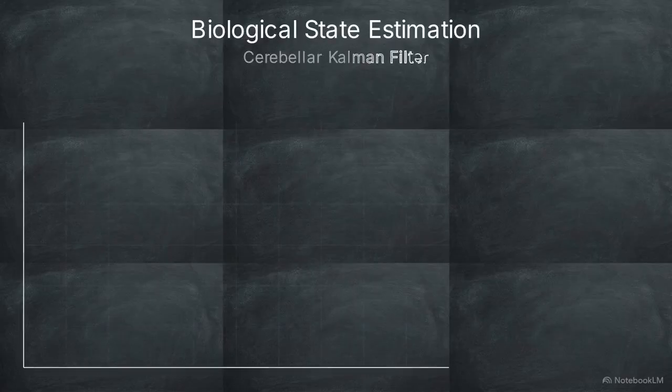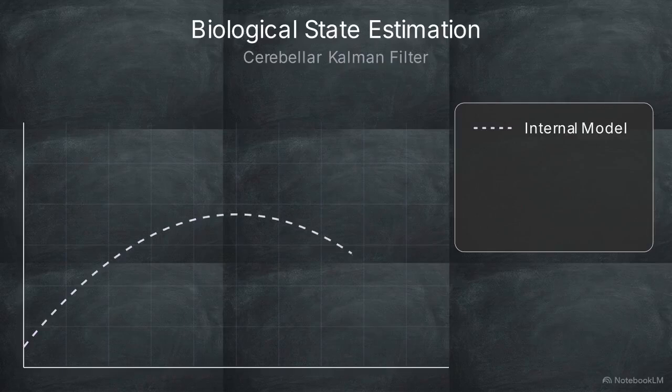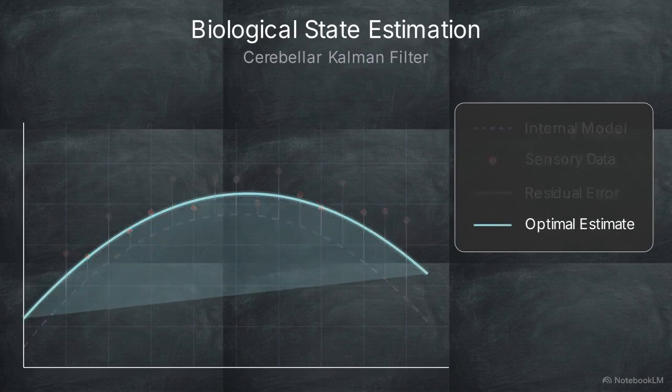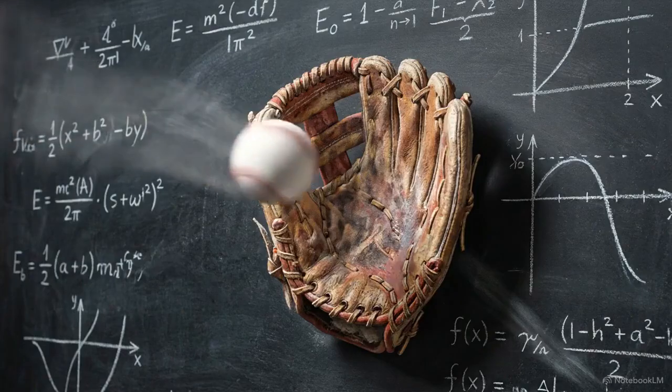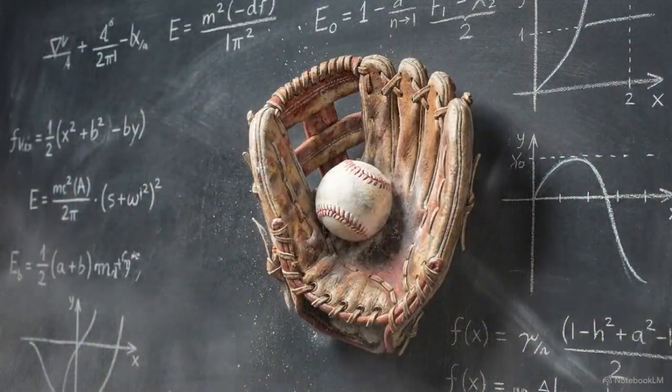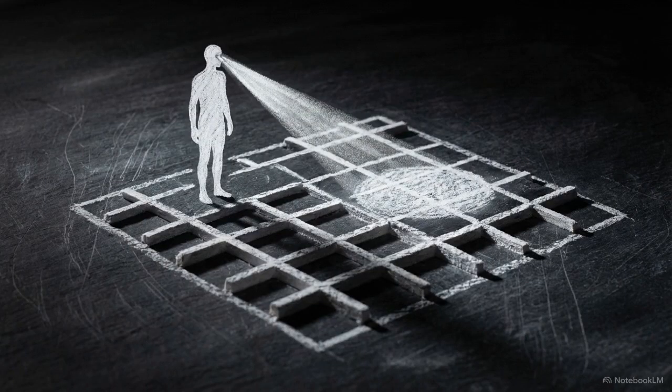The cerebellum acts as a biological Kalman filter. It combines a prediction from an internal physics model with noisy measurements from the eyes. The brain calculates the residual error. By calculating a weighted average, it ignores noise to output an optimal trajectory. This dynamic trajectory reconstruction allows the glove to arrive at the exact intersection of the hand and the ball's future state, despite sensory blind spots. Predictive state estimation is how neurology bridges sensory gaps, allowing us to interact with a physical world our eyes cannot fully see in real time.